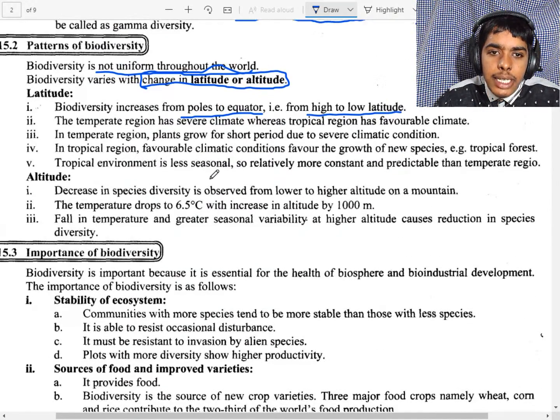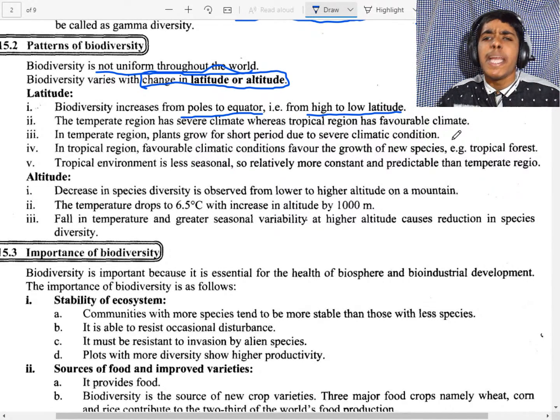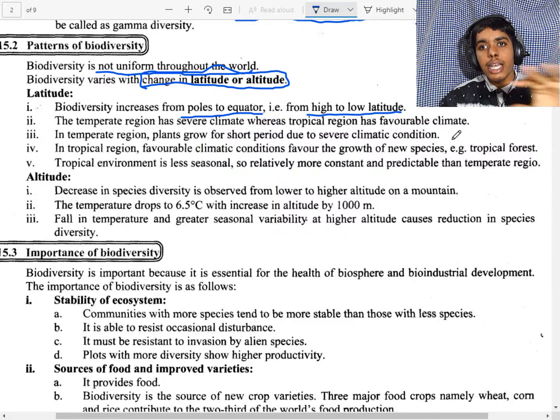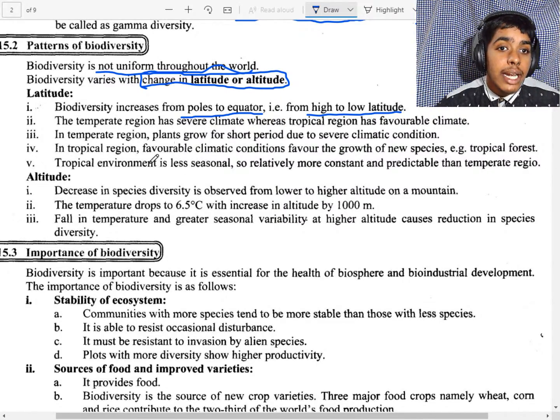And the temperature: the temperate region has several climates, whereas the tropical region has a favorable climate. In temperate regions we have summer, winter and rainy seasons, but in the tropical region there will be only a single climate, that means either winter or summer or rainy. Temperate means several climatic areas.